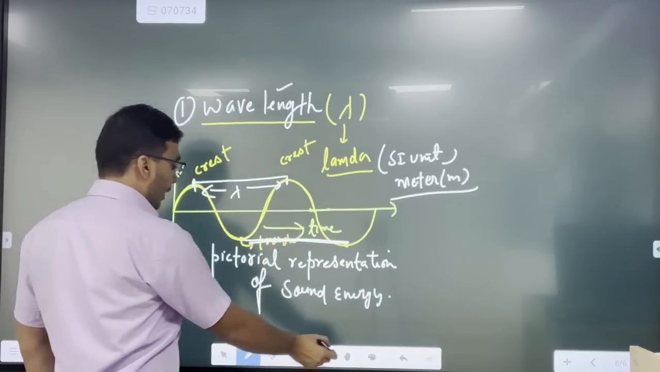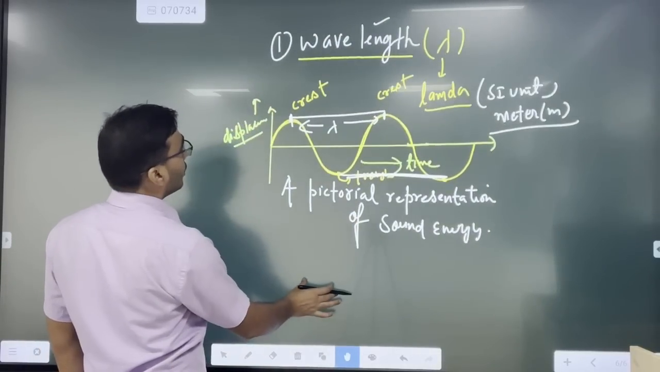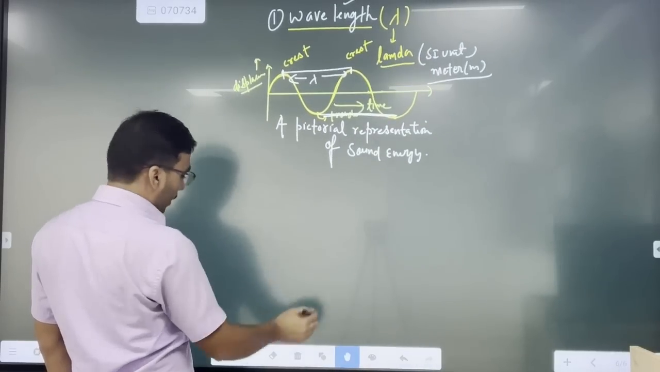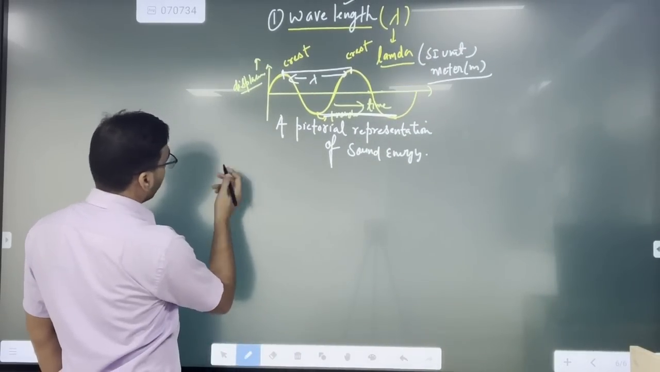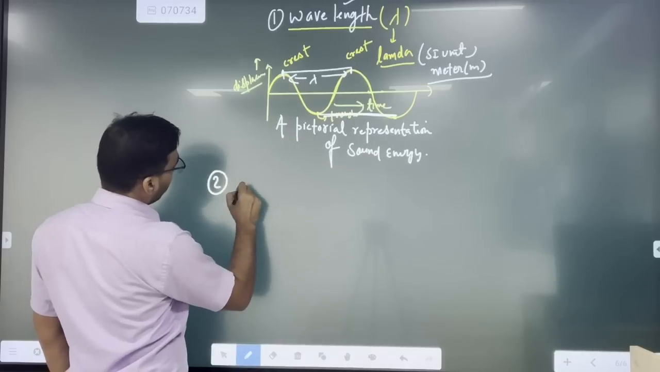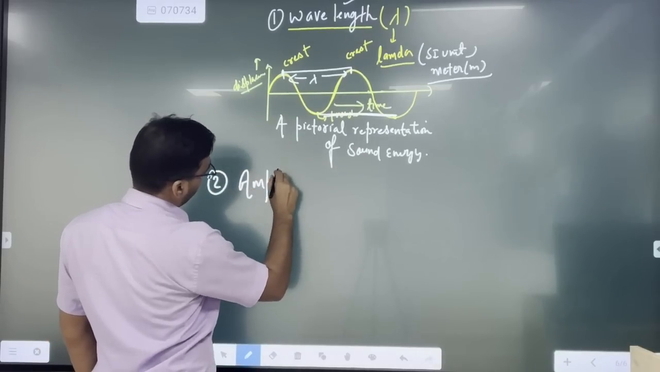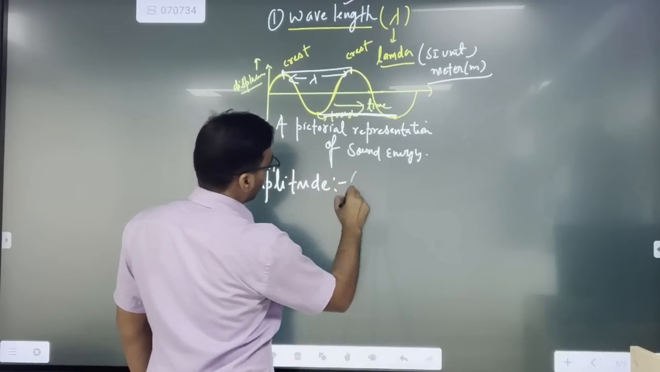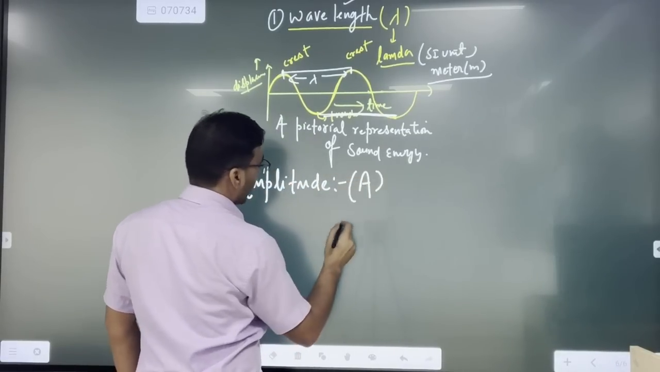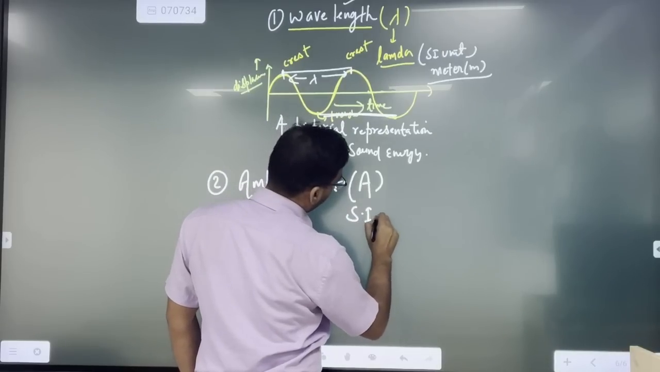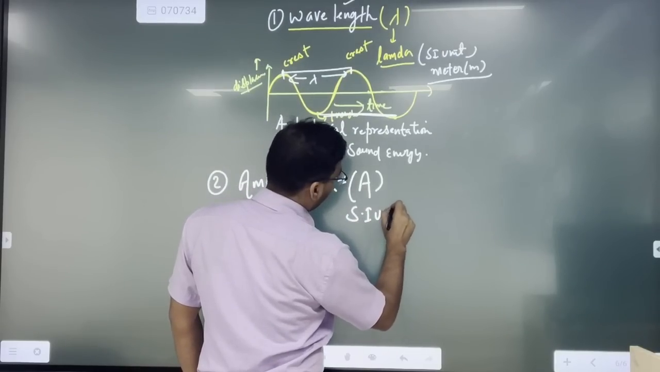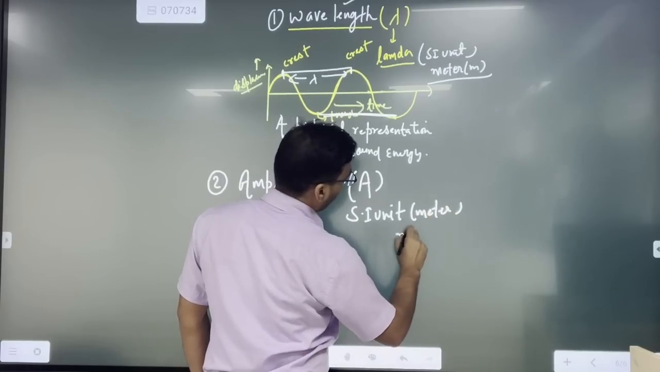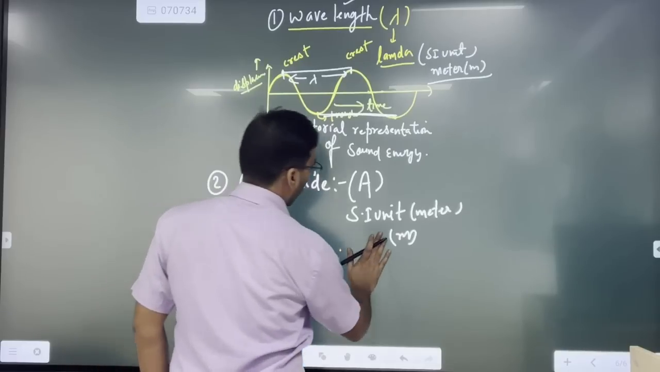Now the second topic we are going to understand is amplitude. Sorry, I said frequency, but the second is amplitude. Amplitude is represented with capital A, and the SI unit is very simple: it is the meter. The SI unit of amplitude is also meter.